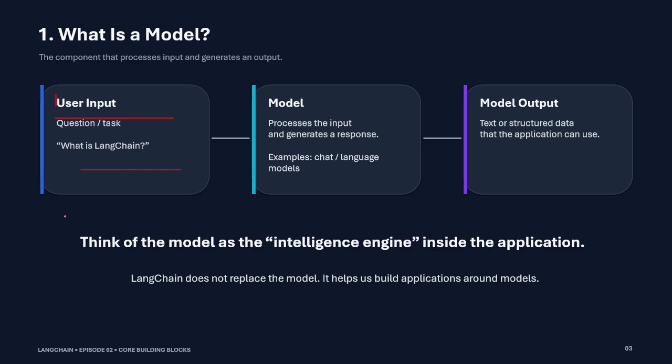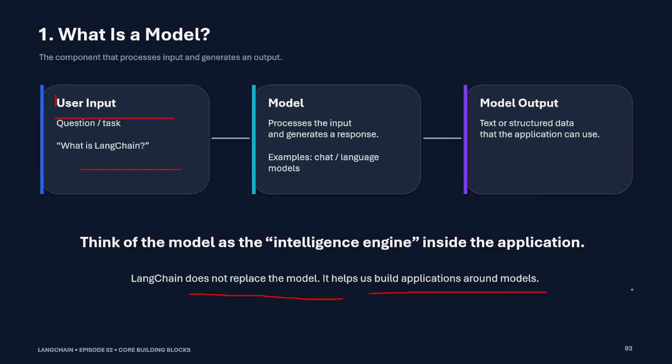So this is the overall flow of the model. Basically the user gives the input, it goes to the model, which generates the response and returns it back to the user as output, right? In this case, this is the highlight: LangChain does not replace the model, it helps us build the application around the model.